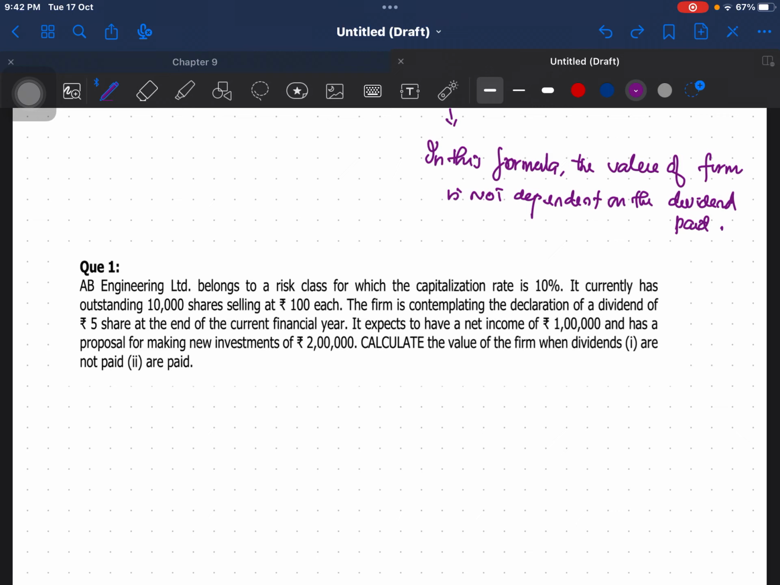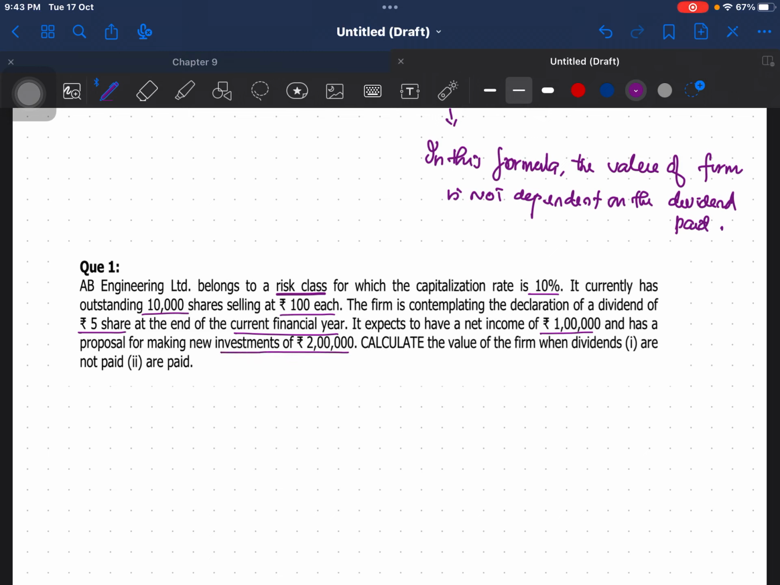AB Engineering Limited belongs to a risk class for which the capitalization rate is 10%. It currently has an outstanding of 10,000 shares selling at rupees 100 each. The firm is contemplating a declaration of dividend of rupees 5 per share at the end of the current fiscal year. It expects to have a net income of rupees 1 lakh and has a proposal for making new investment of rupees 2 lakhs.